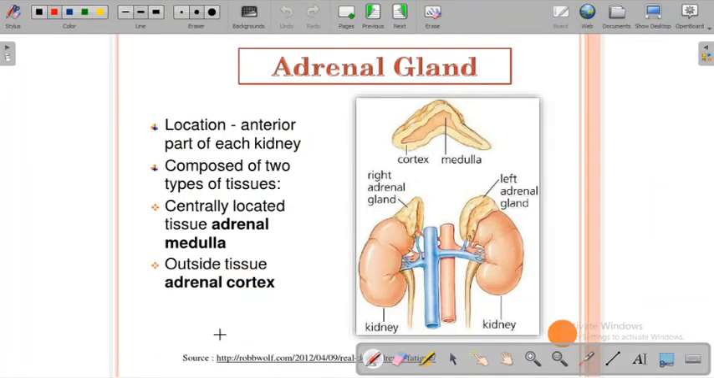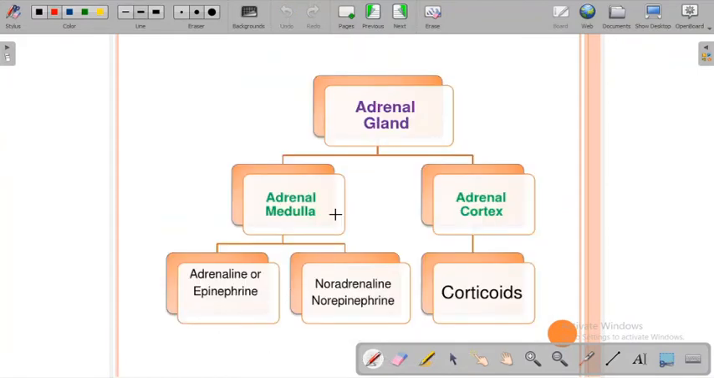Okay, next one, the adrenal gland. The adrenal gland is present at the anterior part of the kidney, and there are two sections of the adrenal gland. One is the medulla, which is the inside, and the outer part is called the cortex. Okay, two types of tissues are there, like I said, adrenal medulla and adrenal cortex. So the adrenal gland is divided as such.